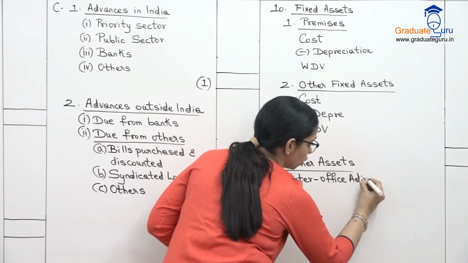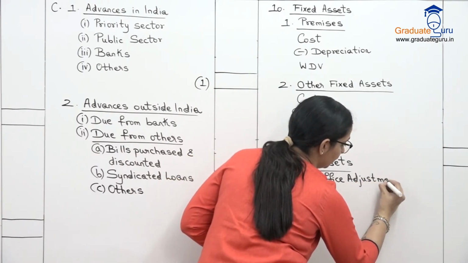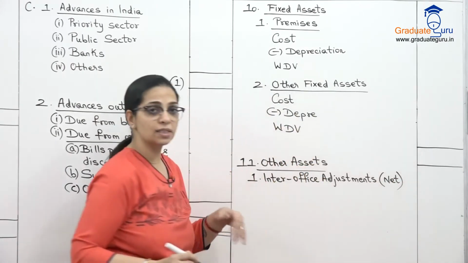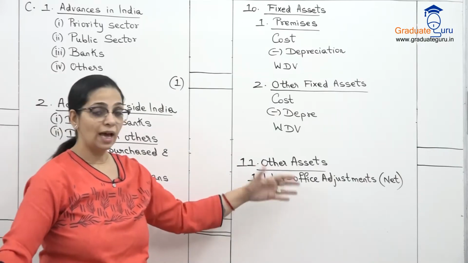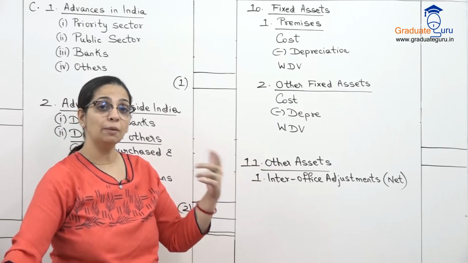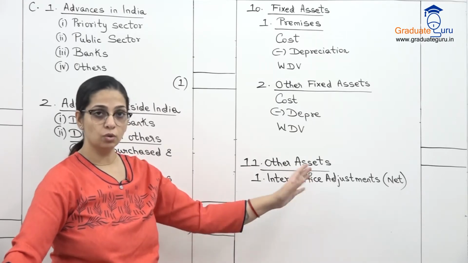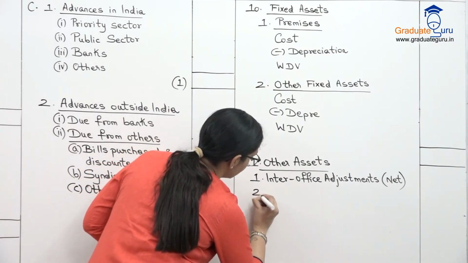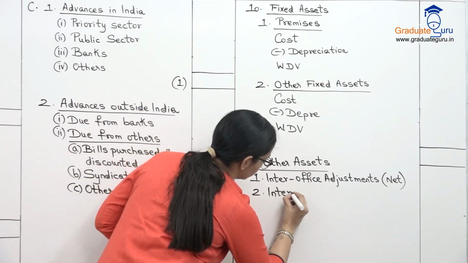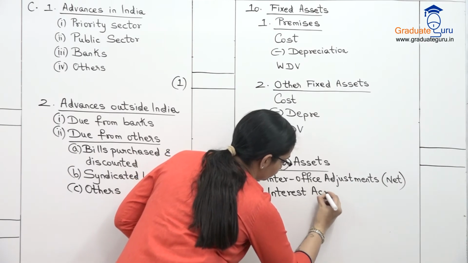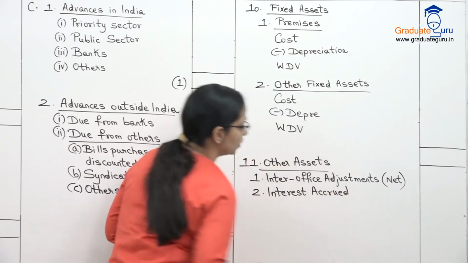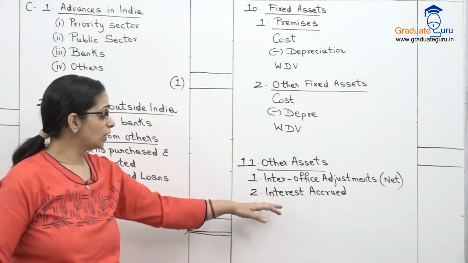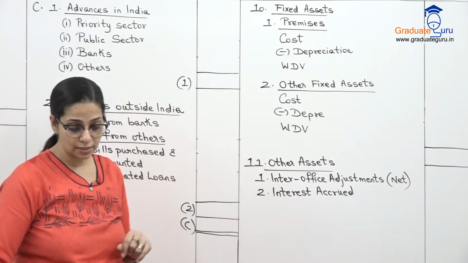If you remember, this was also there on the liability side, and I had explained to you that if the net amount is a credit, that is liability total है, तो liability side पे आएगा. If the net amount is a debit, then that will appear over here. So depending on whether it's an asset or a liability. Then we have interest accrued. So this is the interest which we are supposed to receive. It has accrued to us, it has become due to us. So that interest comes over here as other assets.